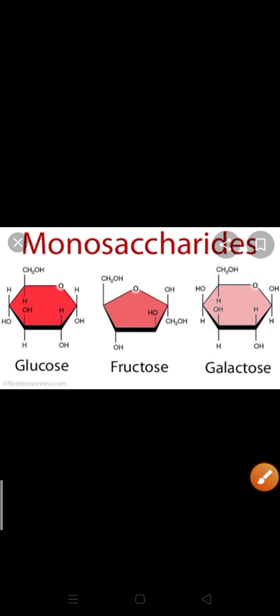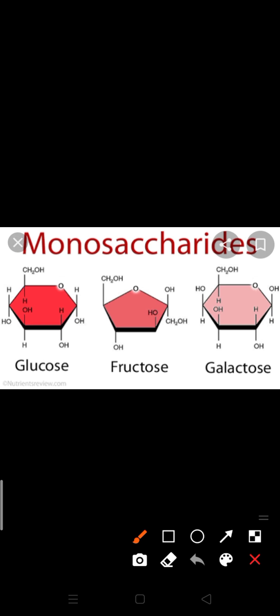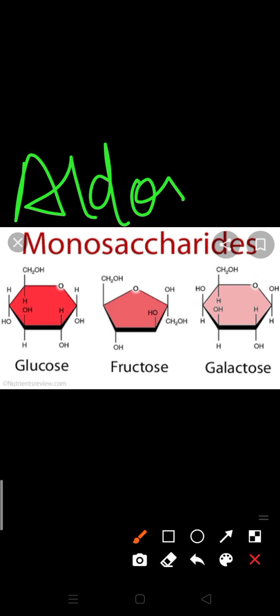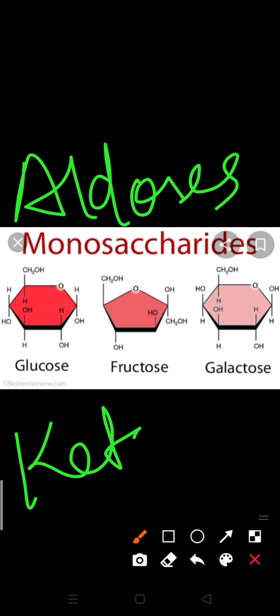Clear? One more interesting thing I want to tell you about monosaccharides: they are the simplest sugars which cannot be hydrolyzed further, as I told you, and they have a ketone group or an aldehyde group. On the basis of presence of aldehyde and ketone group, if there is an aldehyde group, it is known as aldose, and if there is a ketone group, it is known as ketose.